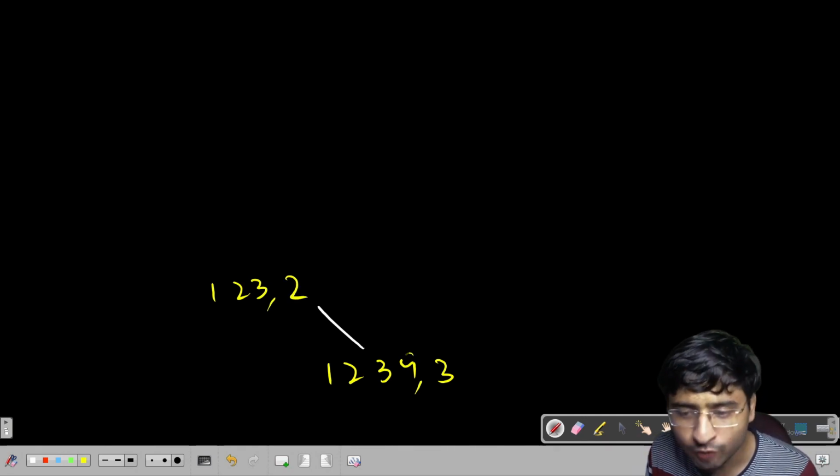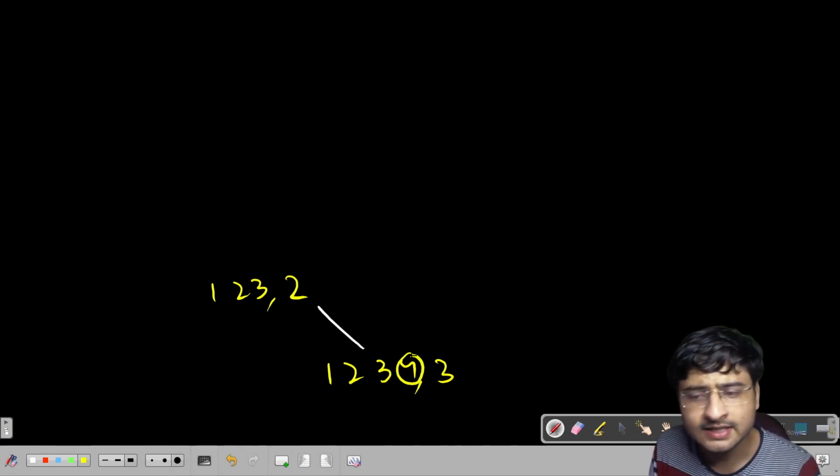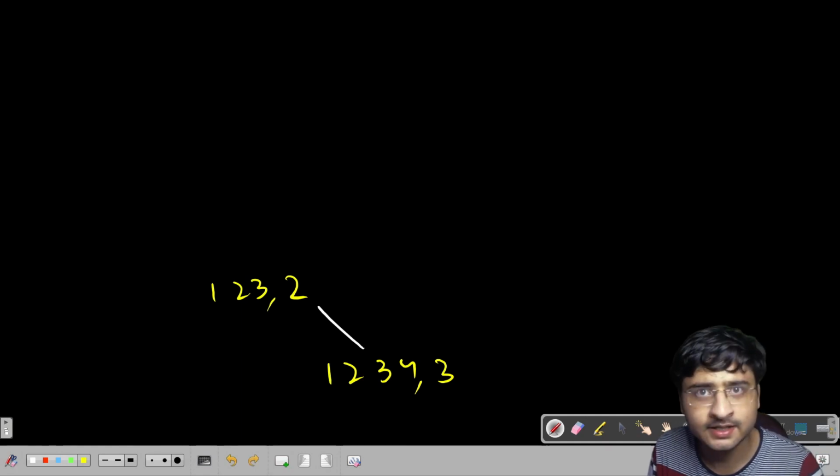Look at this. If 4 is forming a team of its own, it is coming alone in that team. Can I simply say that remaining people have to form the remaining number of teams? So 3 people have to form 2 teams, right? Correct. If 4 is coming single, right?